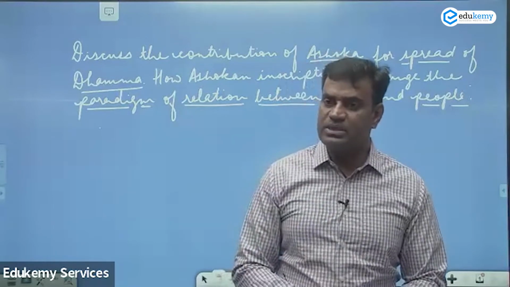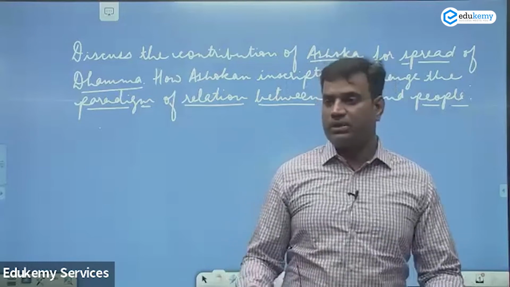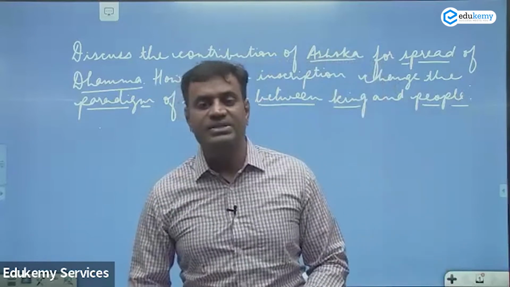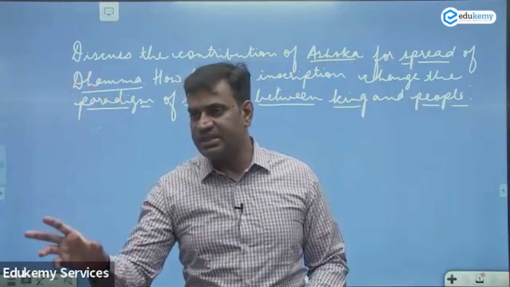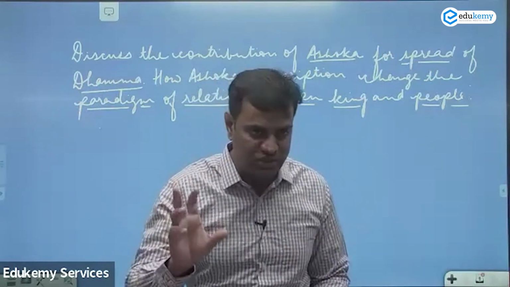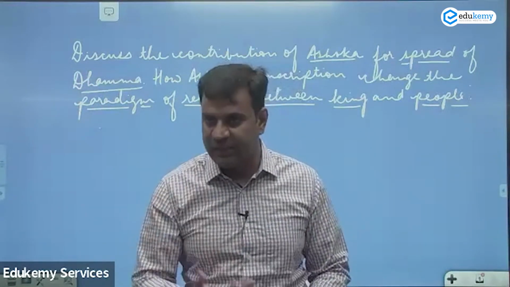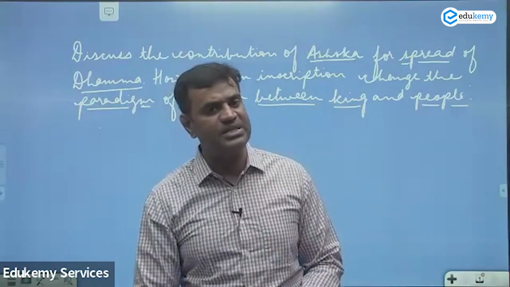Those rock inscriptions are divided broadly into 14 major rock edicts, 14 minor rock edicts, and 7 pillar edicts. Clear? In these inscriptions, he has written his message clearly, and that too in a language which could be understood by the people directly. The language that he has used is Prakrit, and the script is Brahmi.